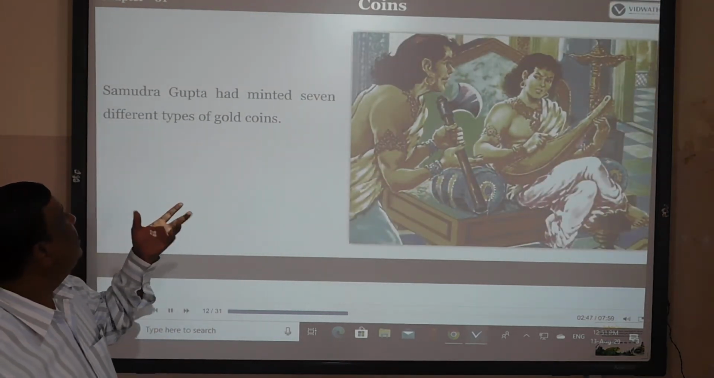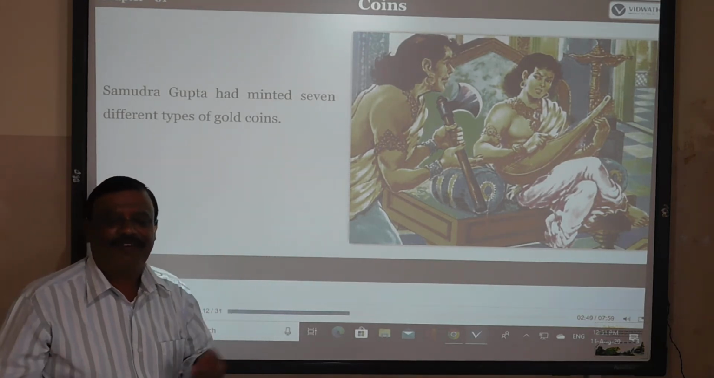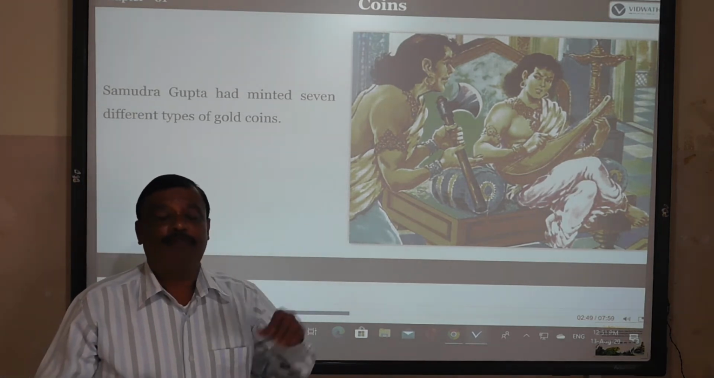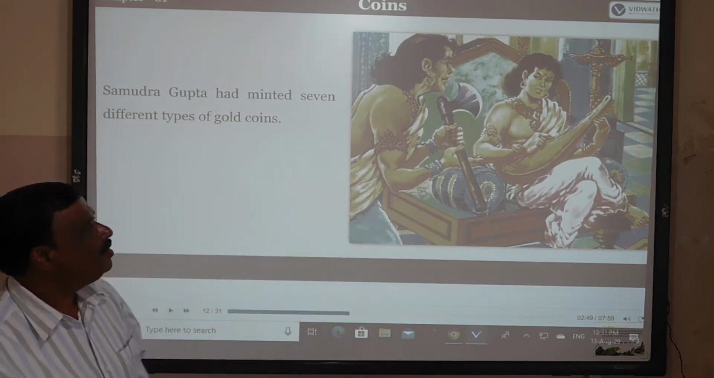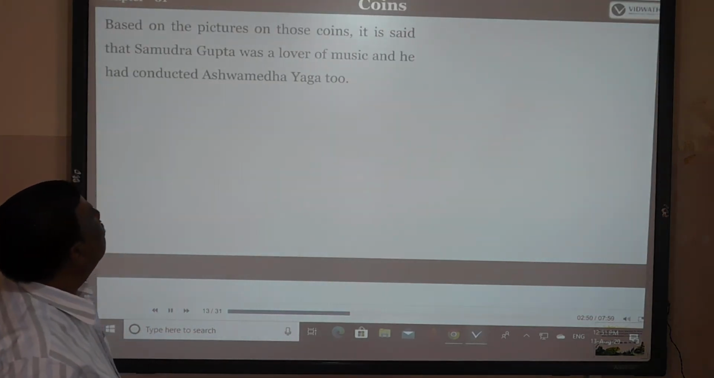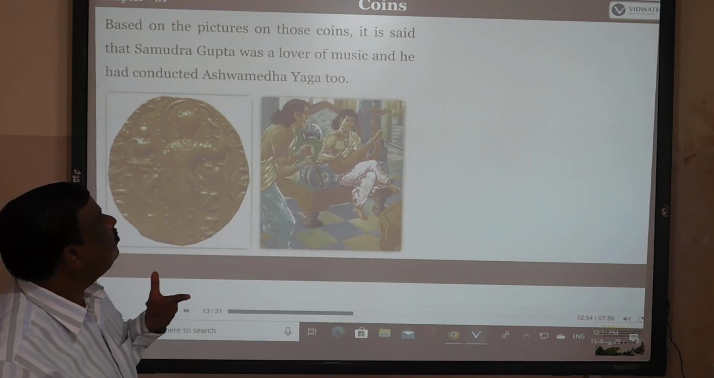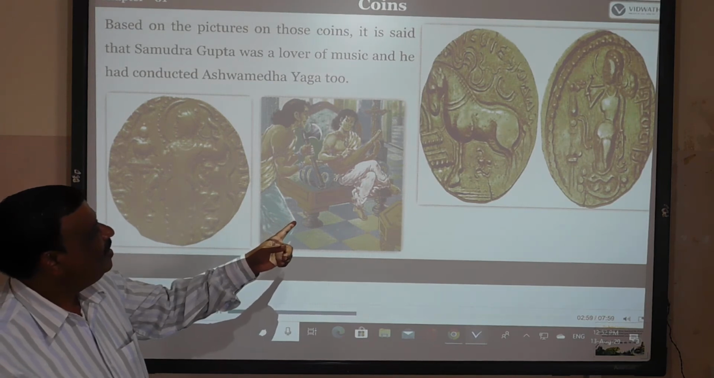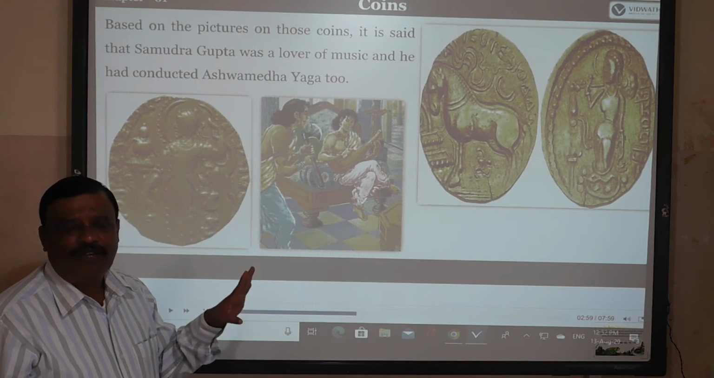Samudragupta minted seven different types of gold coins. See, beautiful. Samudragupta minted seven types of gold coins, so he became very popular during that time. See the picture of Samudragupta and his warrior. On the basis of the pictures on those coins, it is said that Samudragupta was a lover of music. See the picture of Samudragupta. He had a musical instrument.